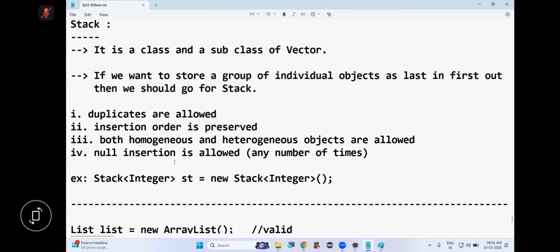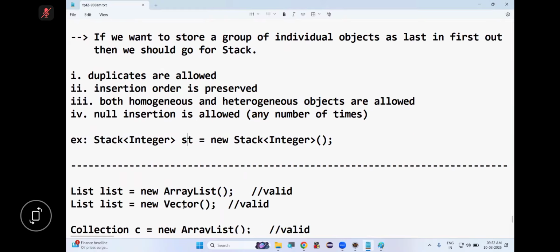I'll close collections in the next class. Okay, so now tell me, ArrayList, Vector, LinkedList, and Stack. These are implementation classes of the List interface, and List is a sub interface of Collection. So tell me,